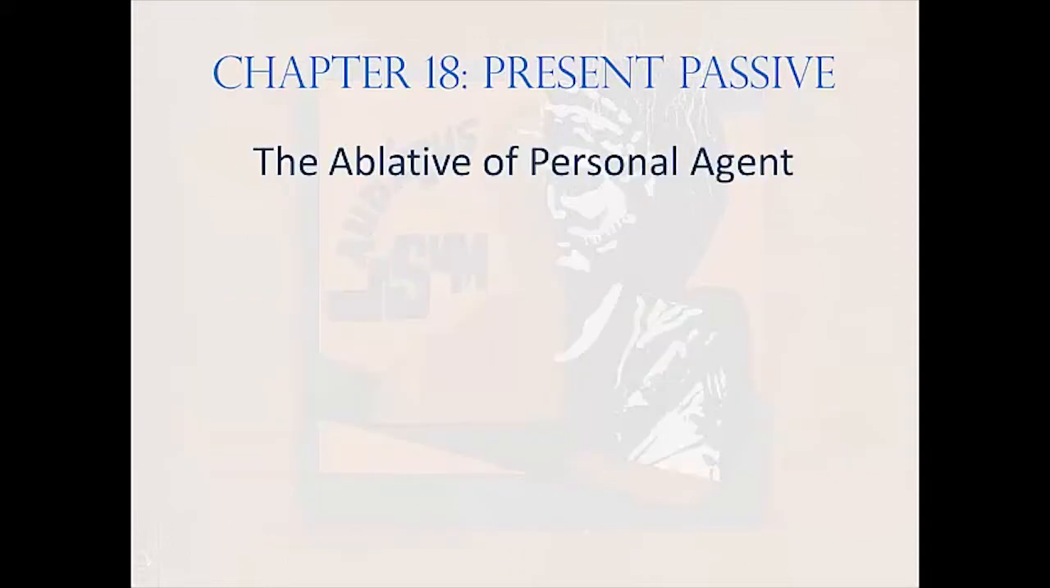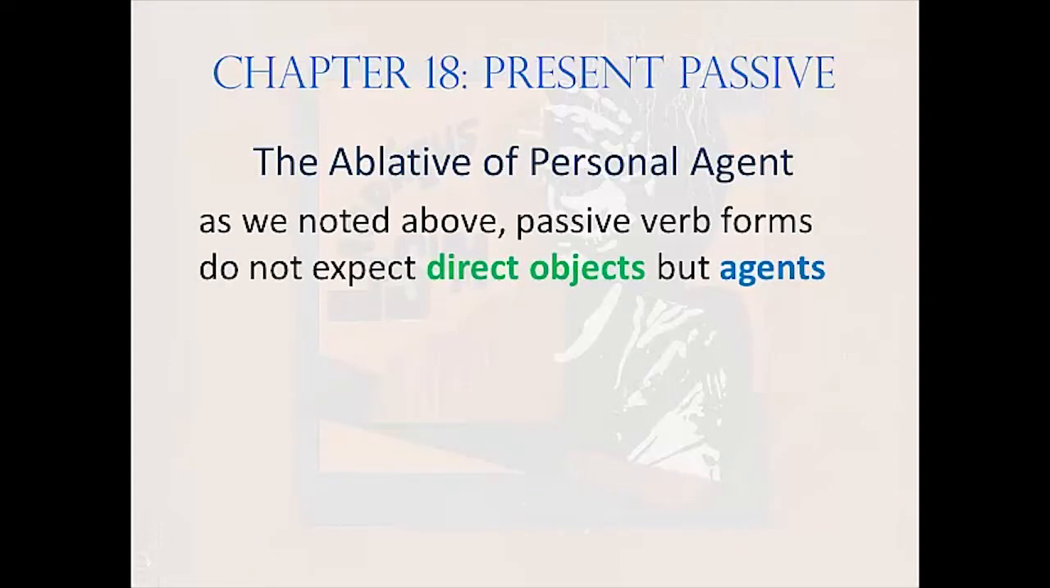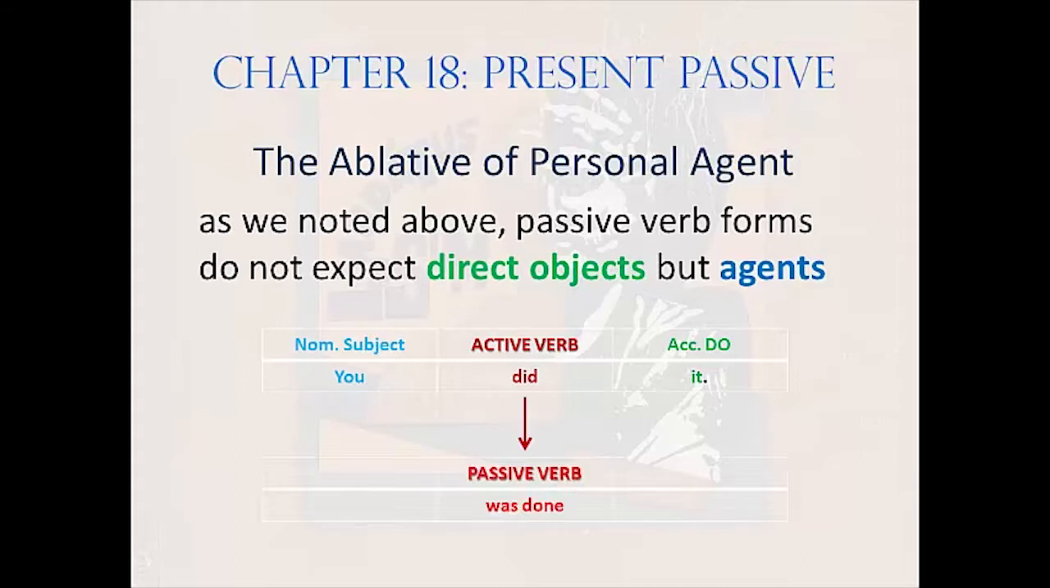And the last point of grammar we'll address in this lesson is the ablative of agent, which is what most passive verb forms expect, as opposed to direct objects, which are what most transitive active verb forms expect. Let's start with a simple sentence. You did it. Here we have a nominative subject, you, an active verb, did, and an accusative direct object, it. If we want to retain the same sense, but use a passive verb form instead of an active one, we start by changing did to was done.